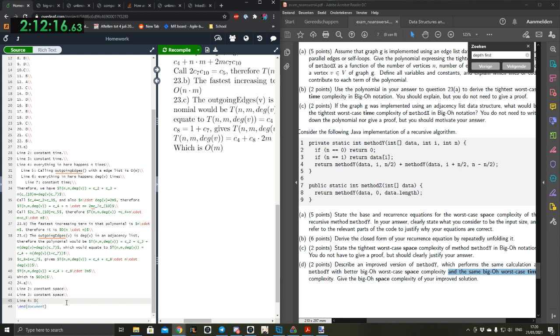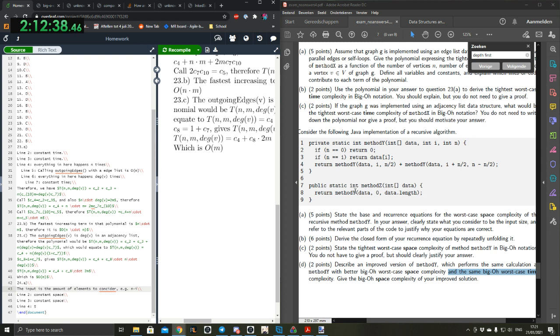Line 4 is S of. So I'm going to explicitly say here, the input is the amount of elements to consider, e.g. n minus i.